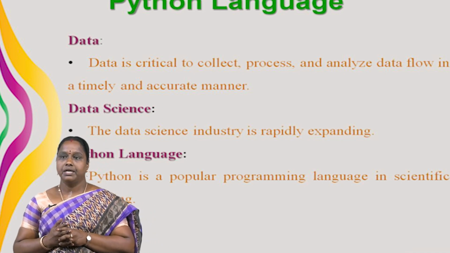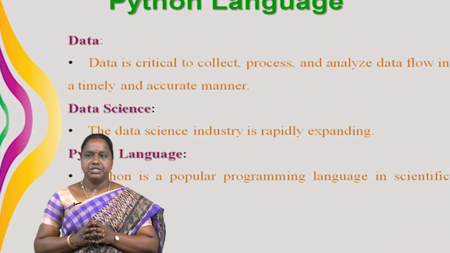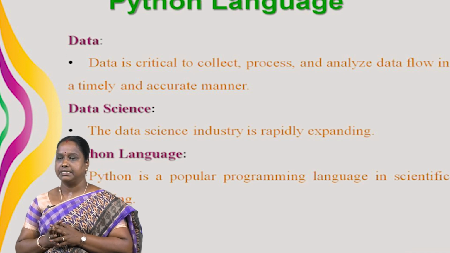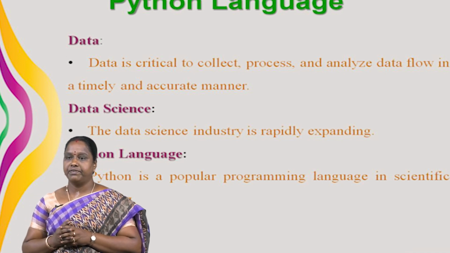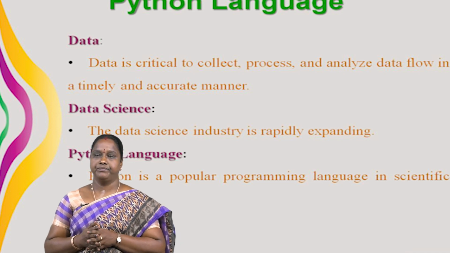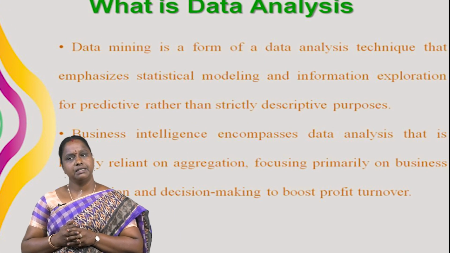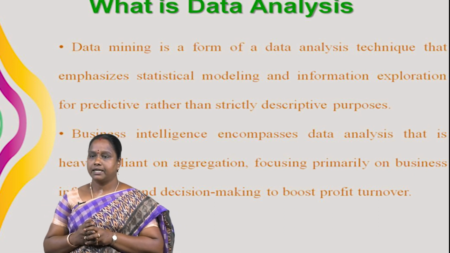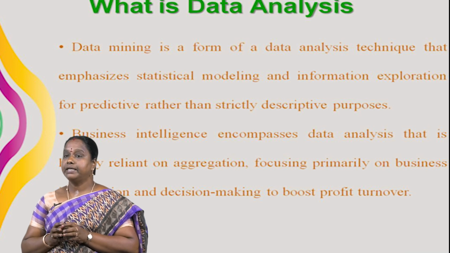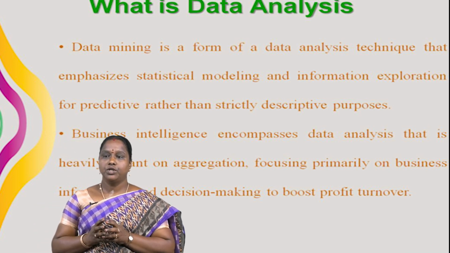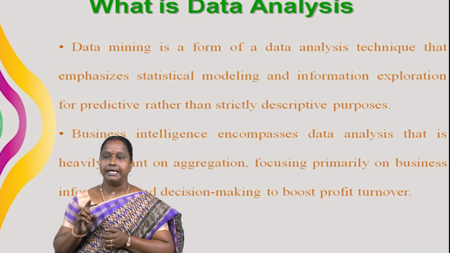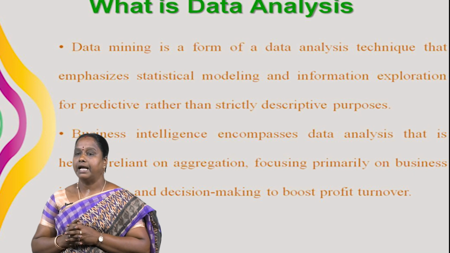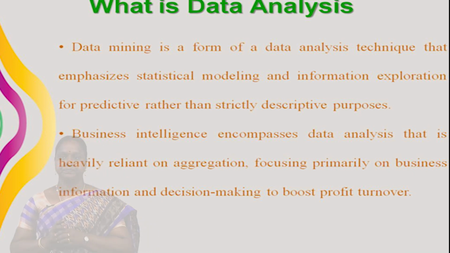Next, the Python language. Python is a popular programming language in scientific computing because it has many data-oriented feature packages that can speed up and simplify data processing, thus saving time. What is meant by Python? Python is an object-oriented, high-level programming language. Its built-in data structures and properties combined with dynamic typing, that means we don't have to declare the type of variable like C or Java, and binding make it ideal for application development and its use as a scripting language.